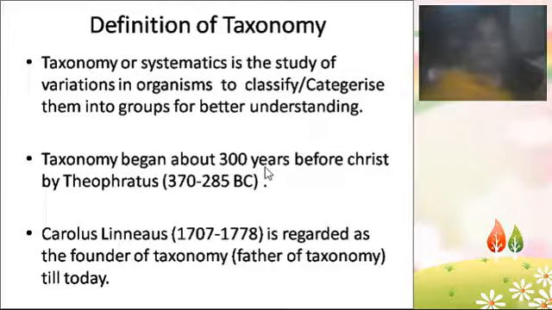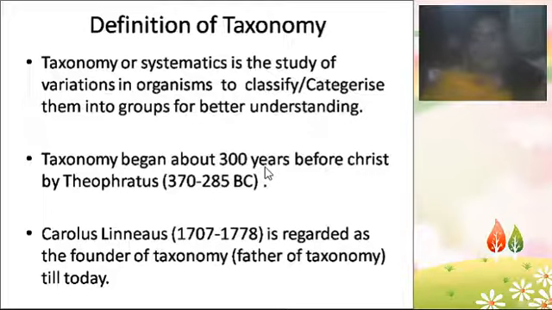Based on the morphological characters, that is just by seeing the plants, by the appearance of the plants, we can differentiate the plants, and also by observing the anatomical characters, which means the internal structure of the plants. You can use any branch and study in any way, but the main aspect here is differentiating the plants based on some characters, that is taxonomy.